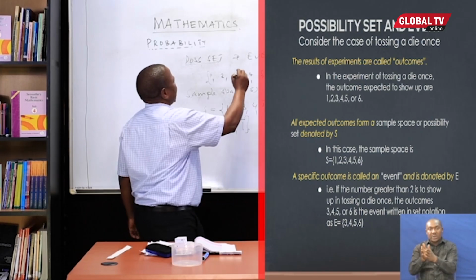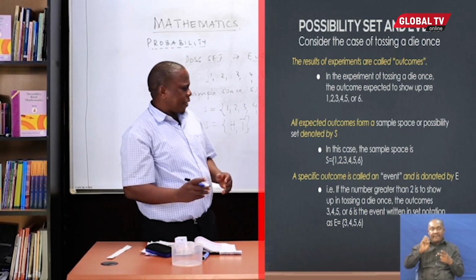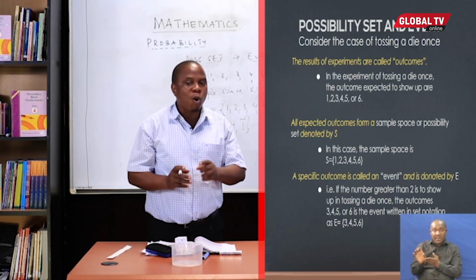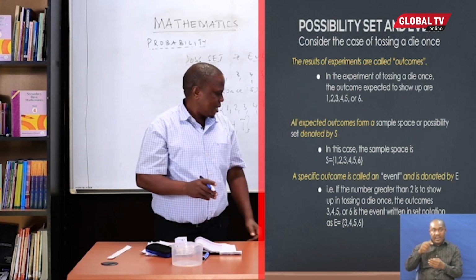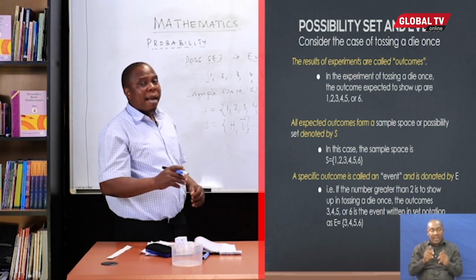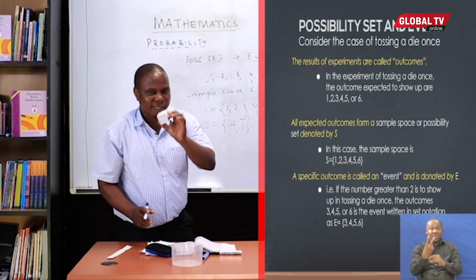An event. A specific outcome is called an event, and it is denoted by E. Consider a case where a number greater than 2 is to show up when you roll a die.